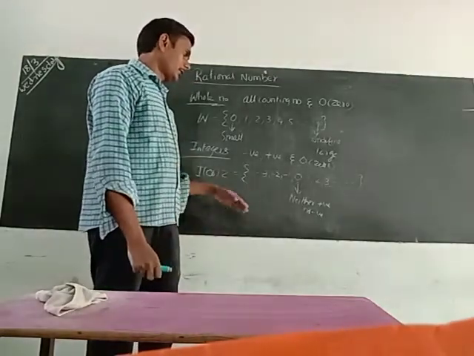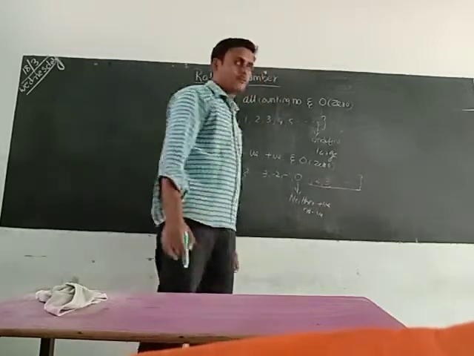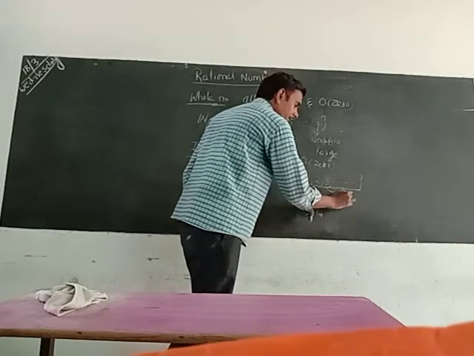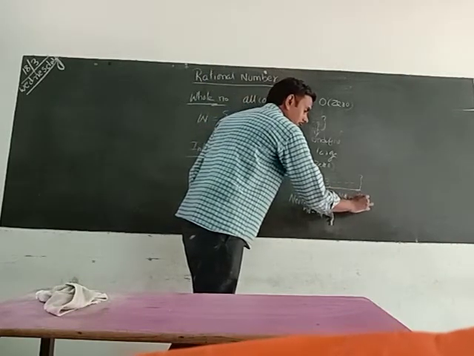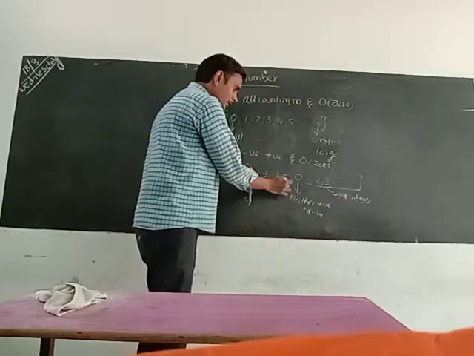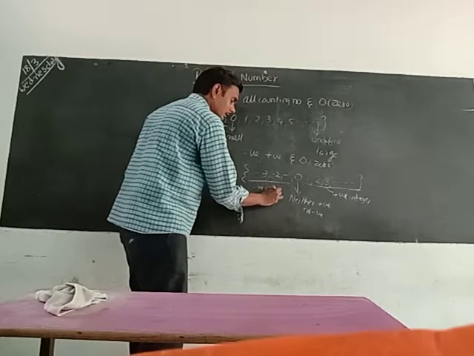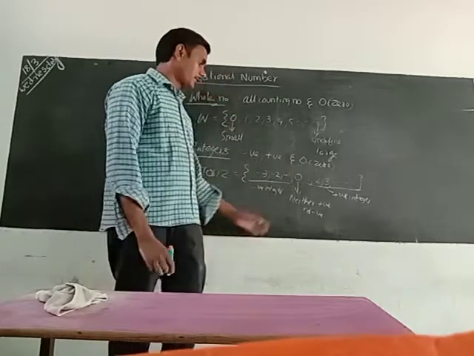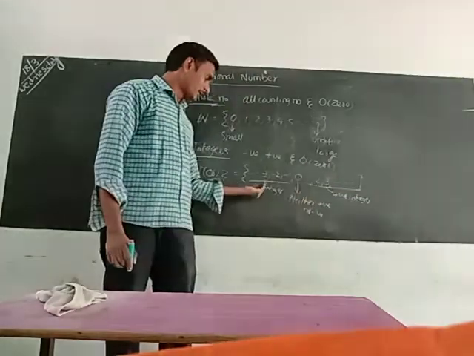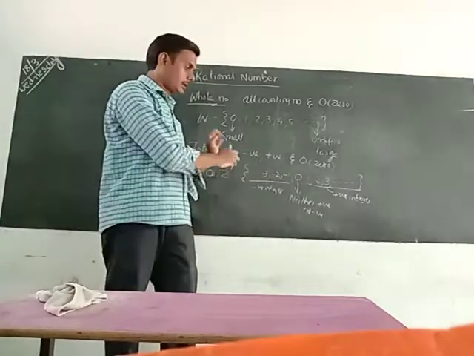These numbers 1, 2, 3, 4 and so on are called positive integers. The numbers to the left of 0 are called negative integers. Whenever we talk about positive integers, we mean 1, 2, 3, 4 and so on. Whenever we talk about negative integers, we mean -1, -2, -3 and so on. This is about the integers.